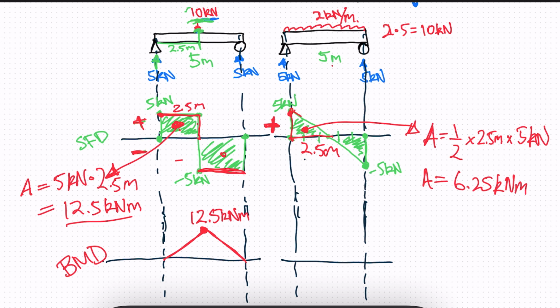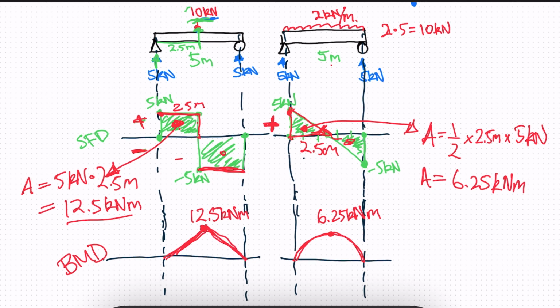But we have a decreasing shear force, right? The shear force is decreasing. So that means that it's going to be like a parabola. It's going to decrease. As we reach 0, there's going to be a point where it will be parallel to our axis, right? And at this point, it will be 6.25 kilonewton meters. Because we have symmetry, we can just see that it's going to decrease and be identical on this side.